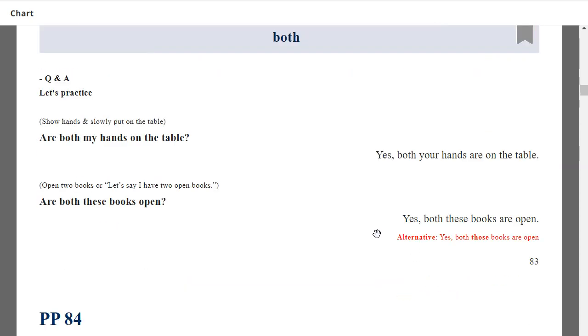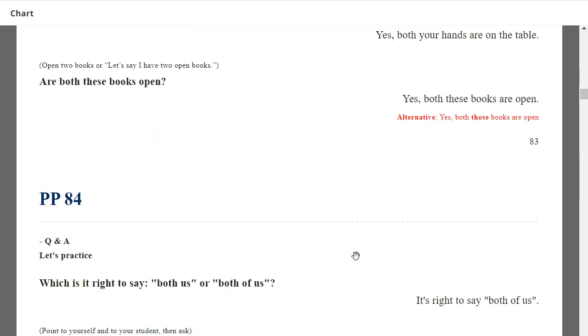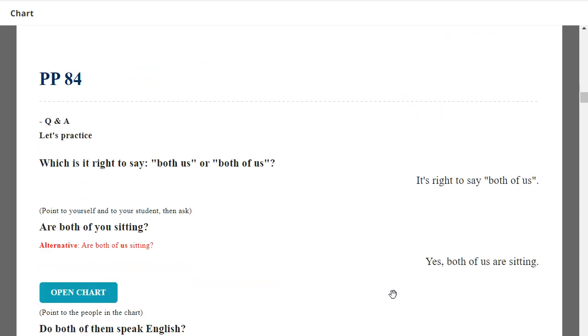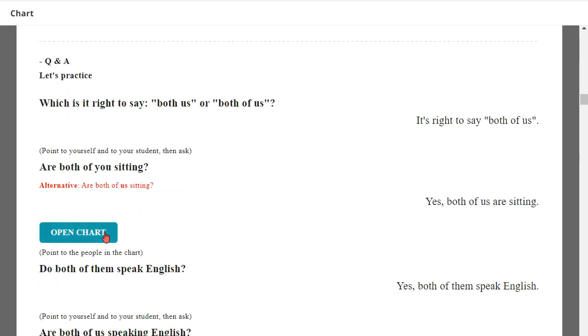Are both my hands on the table? Yes, both your hands are on the table. Very good. Which is it right to say, both us or both of us? It's right to say both of us. Very good. Are both of them sitting?